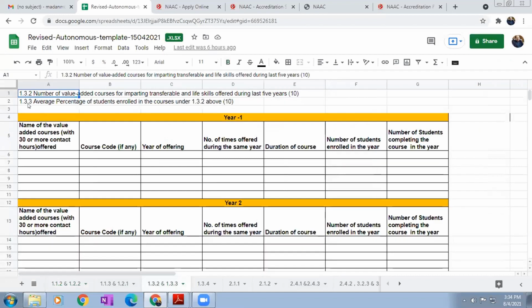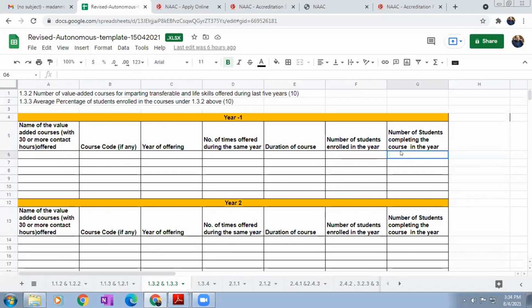Now you can see 1.3.2 and 1.3.3 are both merged. The reason is that 1.3.2 shows the value added courses for imparting transferable and life skills, and 1.3.3 covers the students enrolled and benefited from those courses. That's why these two are merged. Here you have to mention the name of the value added course with 30 or more contact hours, the course code, year of offering, number of times the same course was offered during the same year, duration of the course, number of students enrolled, and number of students completing the course.